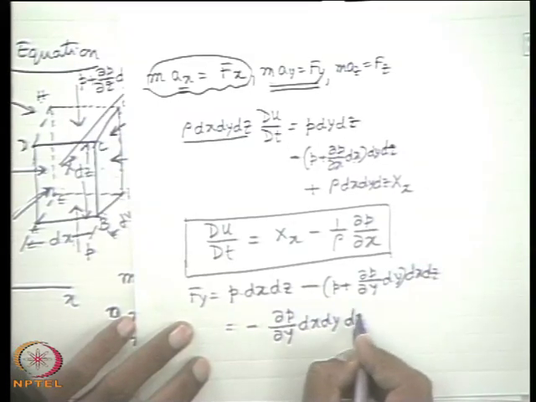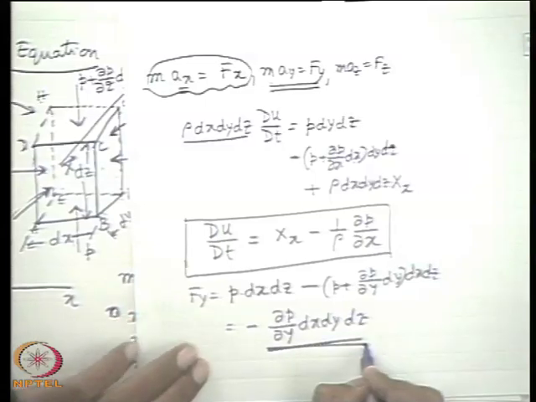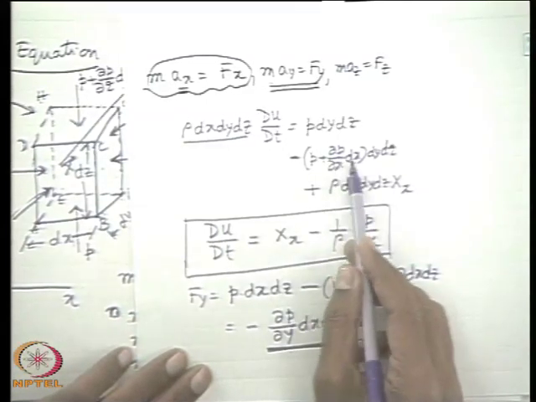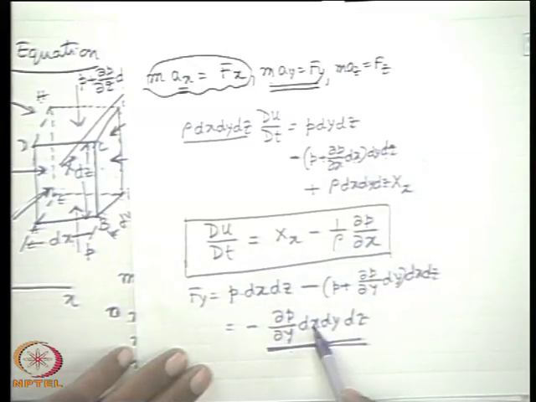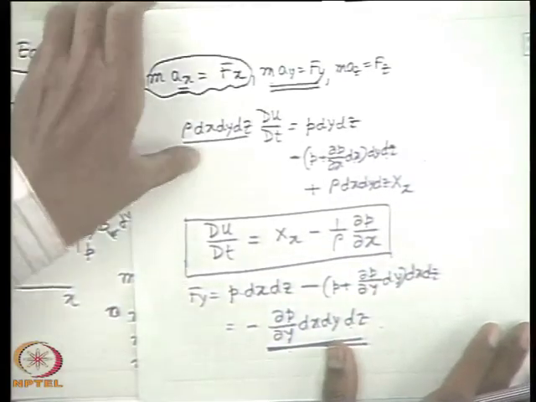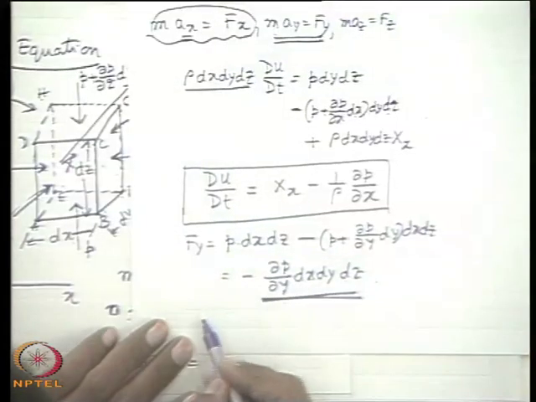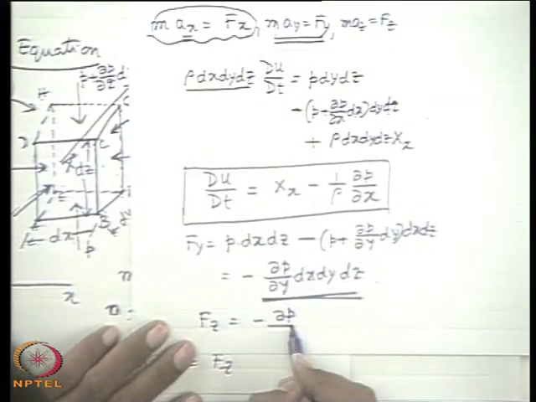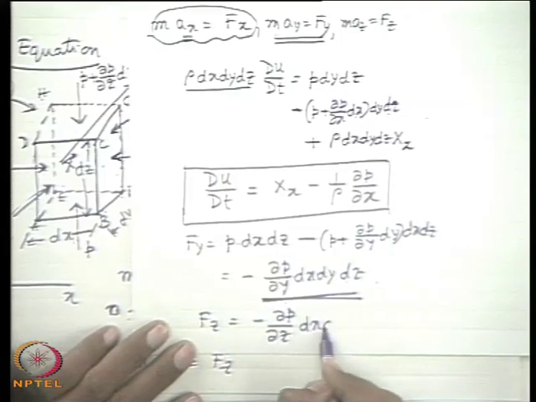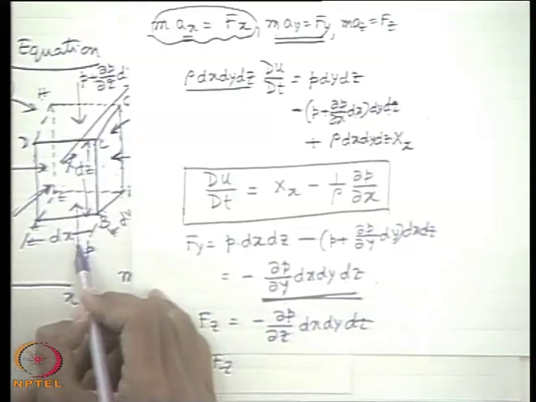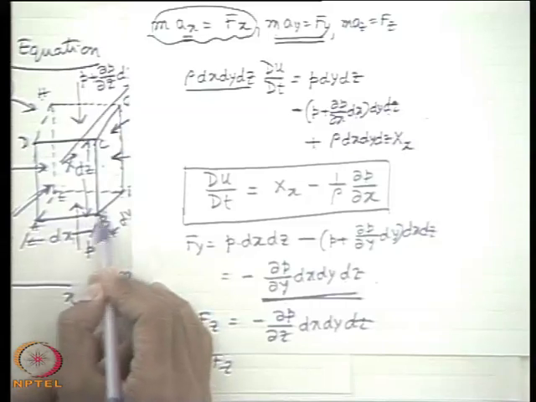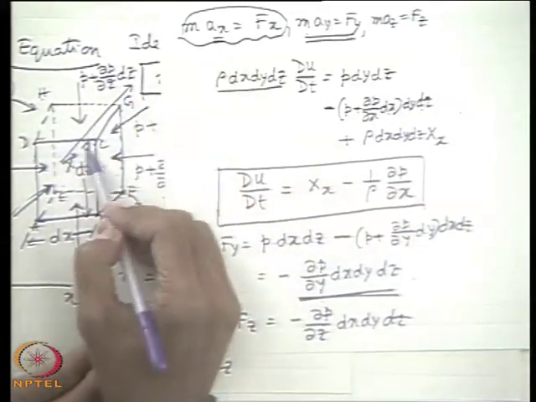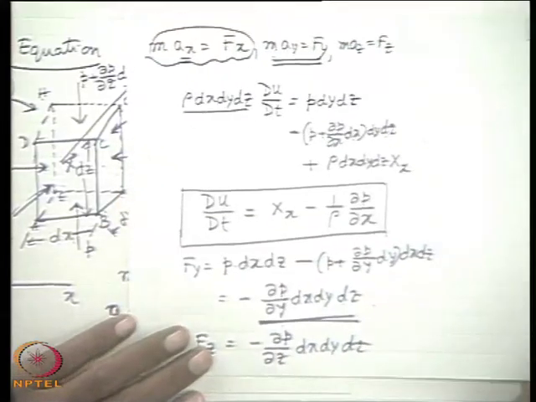That means in any direction, the net pressure forces either in x, y, z will come out to be the corresponding gradient. It was del P del x dx dy dz, it is del P del y dx dy dz. Similarly, if you consider the net forces in z direction, it will be minus del P del z dx dy dz. This is because in z direction, P into dx dy minus P plus del P del z dz into dx dy, and it will ultimately yield that.